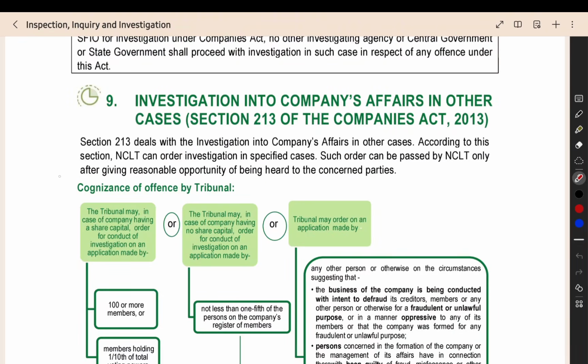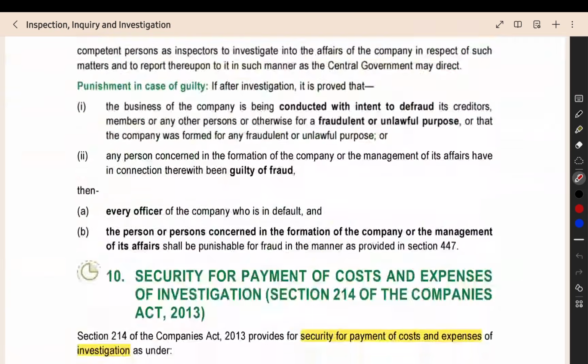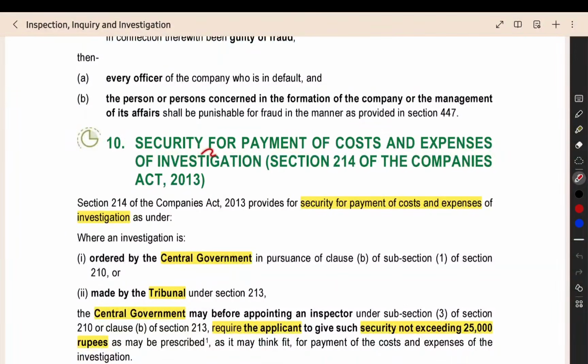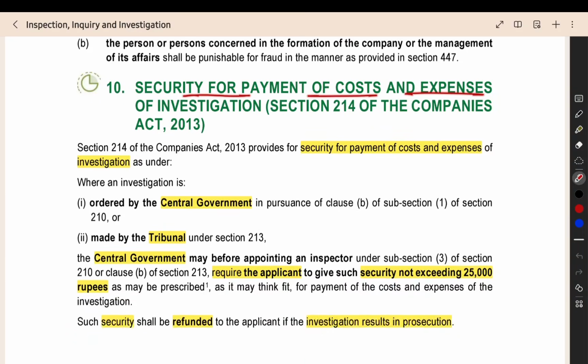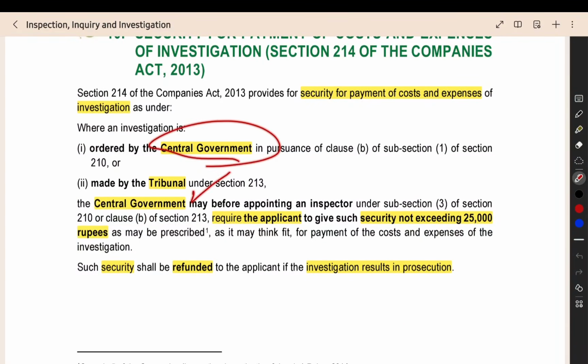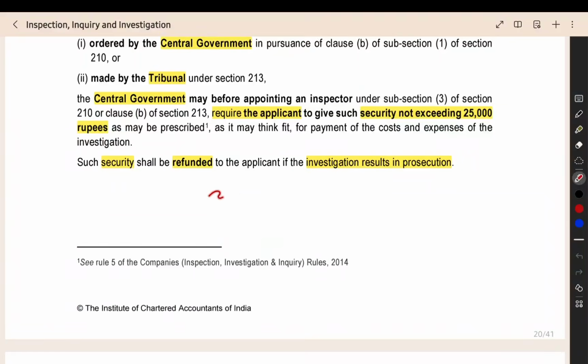We have completed section number 213. Now the next section is section number 214, security for payment of cost and expense of the investigation. When the central government or the tribunal orders an investigation, definitely there will be a cost for doing the investigation. Whoever filed the application, like the shareholder or member or any other person, has to give the security.